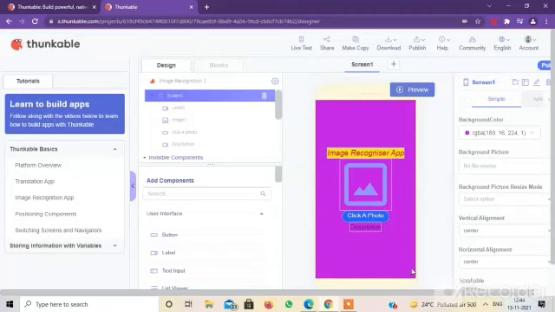Hello everyone. I made an image recognizer app. It is a recognition app. In this, when I click on this option and click a photo, it will click my photo and give a description. The AI used is recognition.